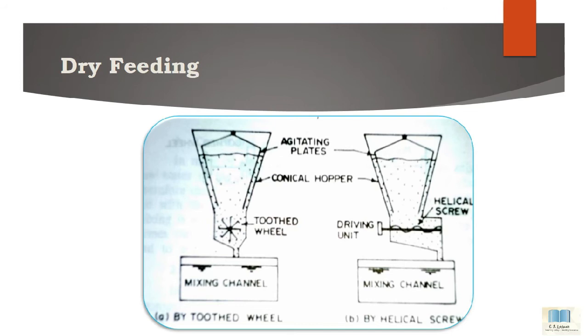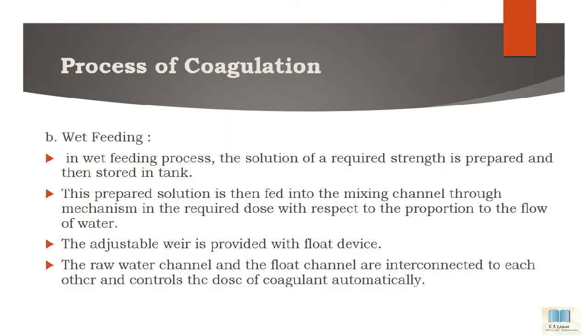Now, the second process of coagulation is wet feeding. In the wet feeding process, the solution of a required strength is prepared and then stored in a tank. Means, in wet feeding, the solution of required strength is prepared and this solution is then stored in a tank.